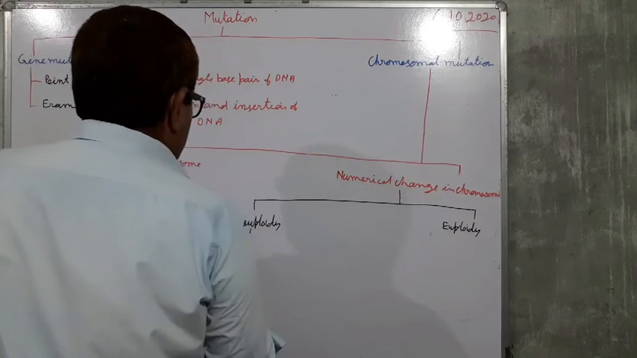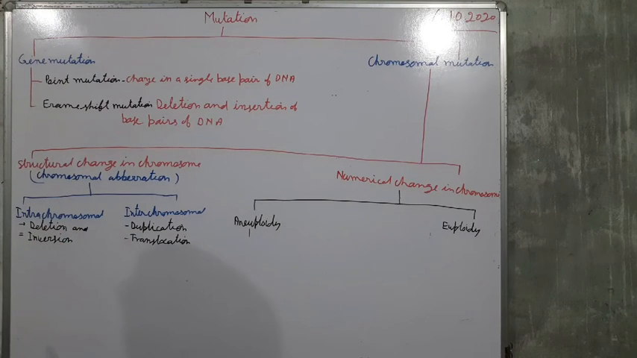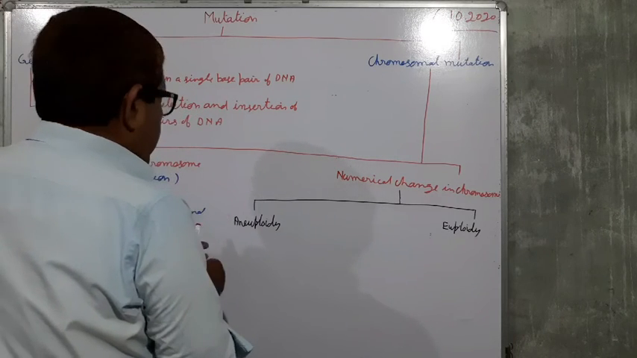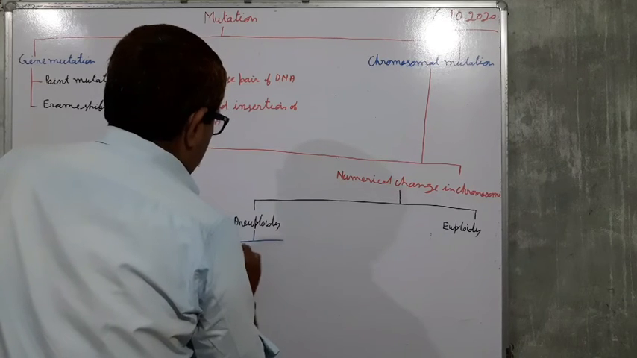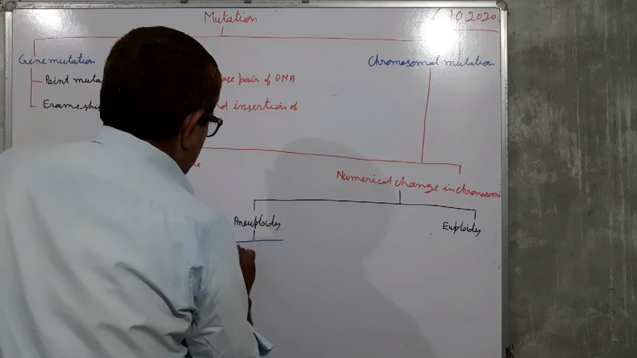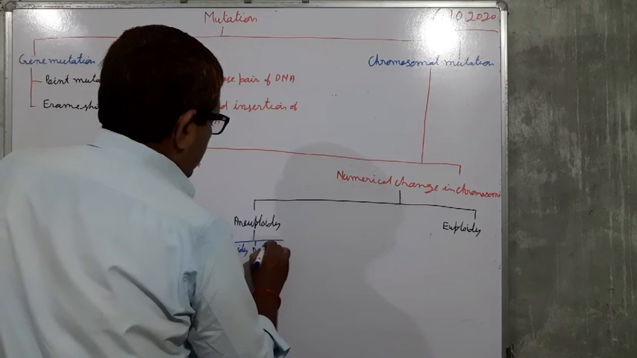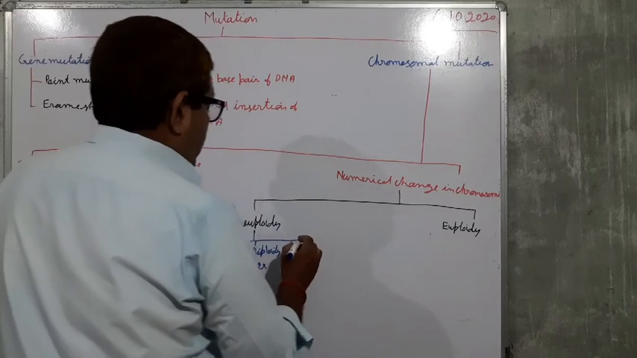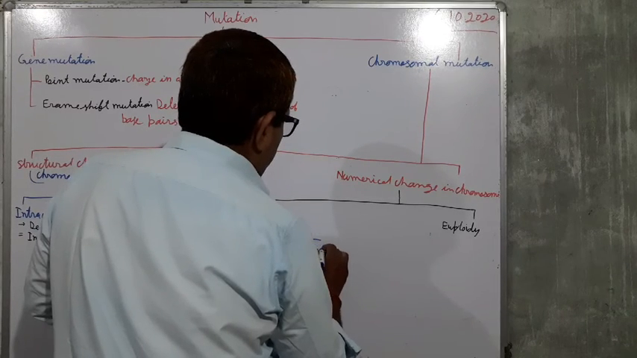Euploidy may be haploidy, diploidy and polyploidy. Haploidy means X, haploid. Diploidy means 2n, 2X. And polyploidy.